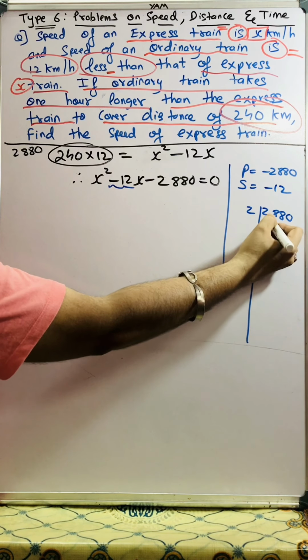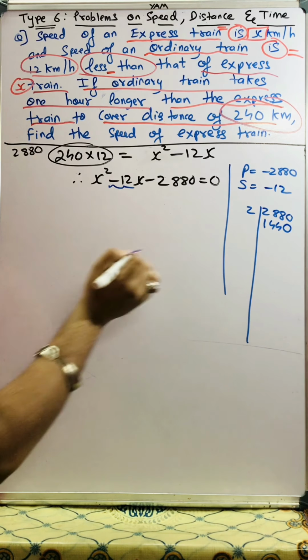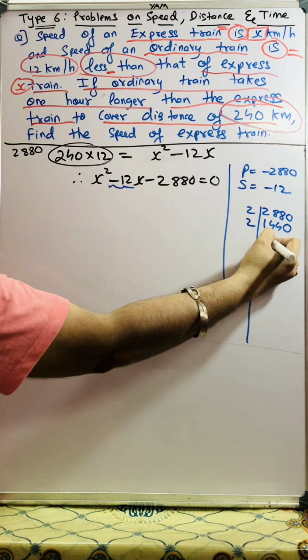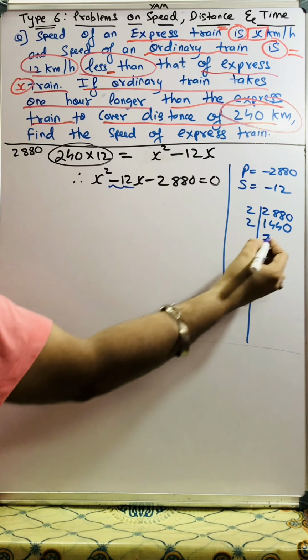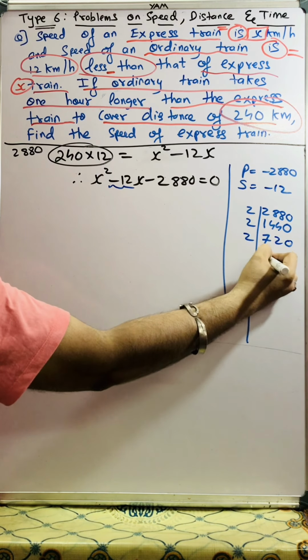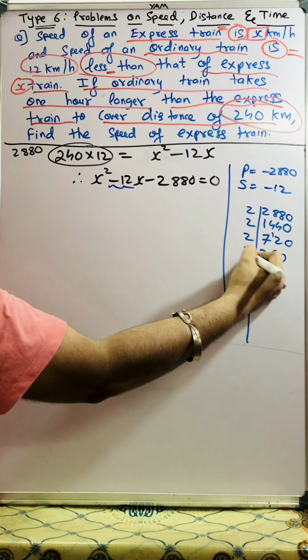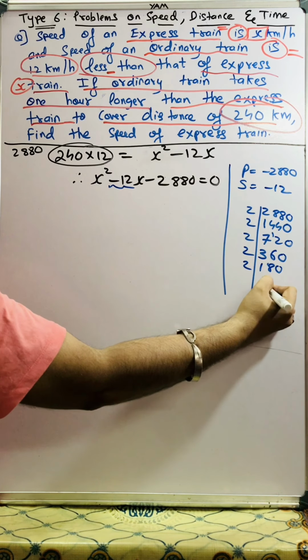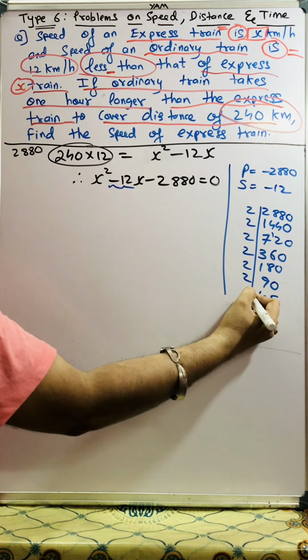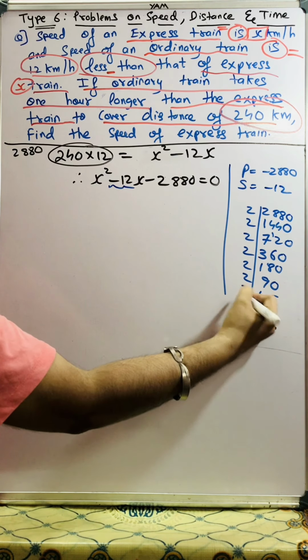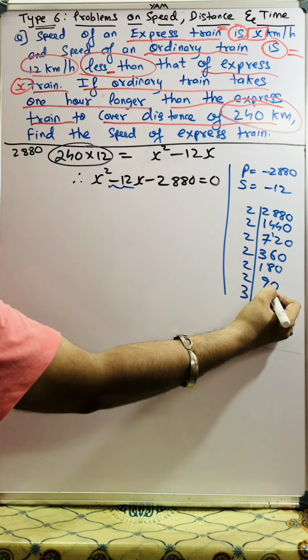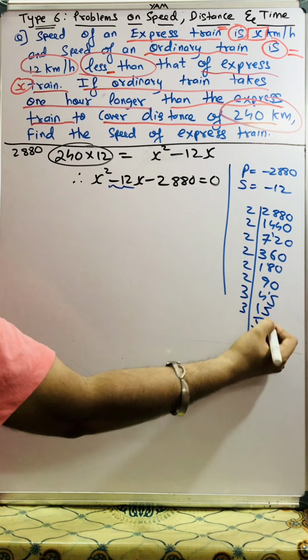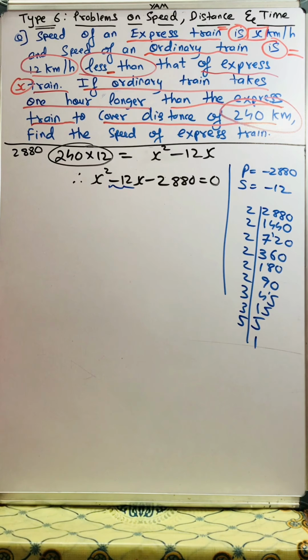2 ones are 2, 2 fours are 8, 2 fours are 8, 2 zeros are 0, 2 sevens are 14, 2 twos are 4, 2 zeros are 0, 2 threes are 6, 2 sixes are 12, 2 zeros are 0, 2 180s are 360, 2 90s are 180, 2 45s are 90. Then 3 ones are 3, 3 fives are 15, 3 fives are 15, 5 ones are 5.